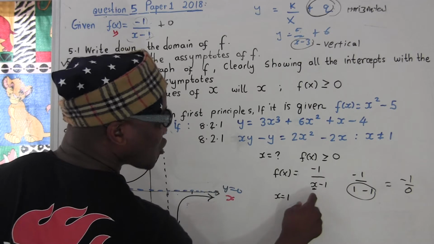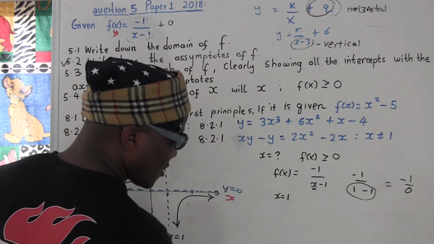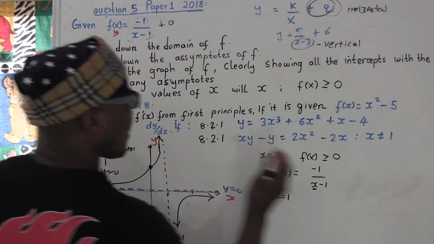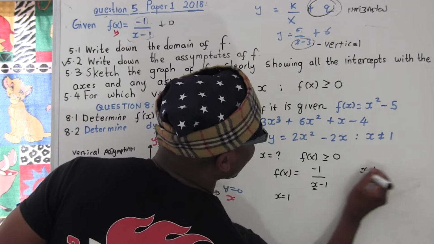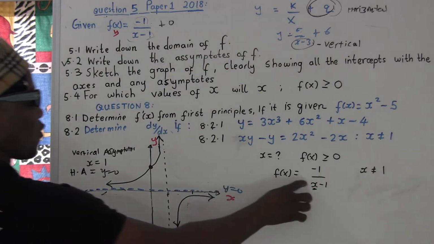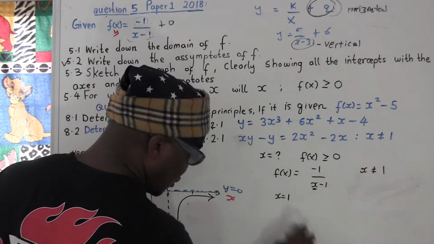Okay, and how is it going to be 0? When x equal to 1 it is going to give us 0. So first and foremost, this x cannot be equal to 1. That's the first step you're going to say. So I'm going to say my condition first. This x should not be equal to 1. That's number 1. You know what I'm saying? Because if equal to 1, it's going to be negative 1 over 0, undefined.